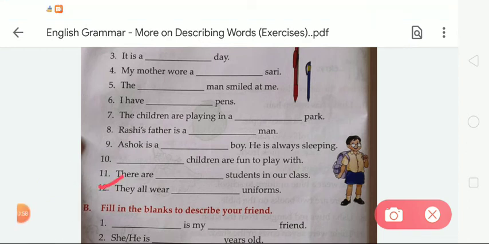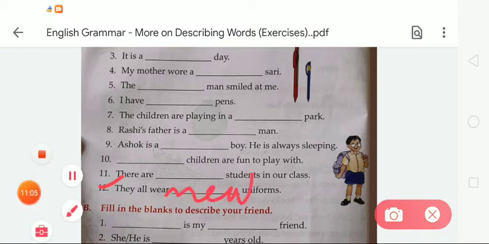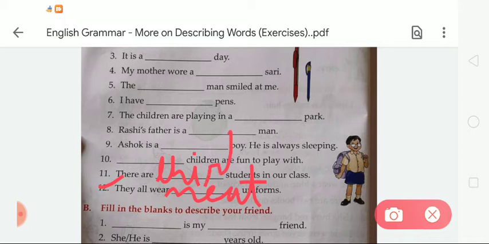And last one is 12. They all wear dash uniform. So we have to write here neat, N-E-A-T, neat. So like this we have to complete this all exercise of chapter number 5. Okay student, I hope that is clear to you, how you could complete this given exercise.